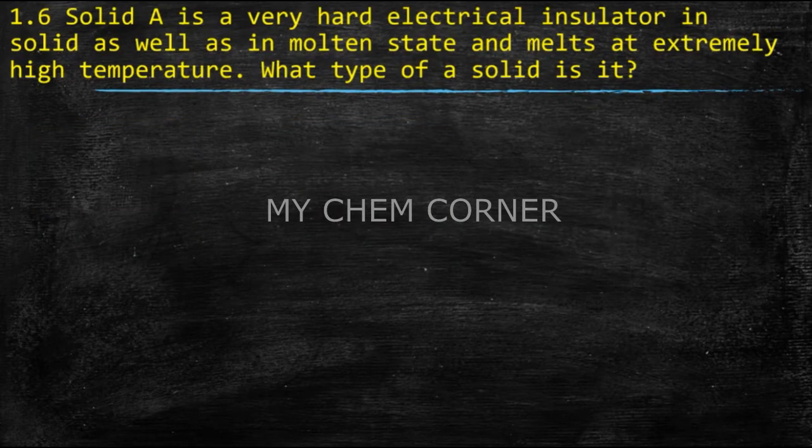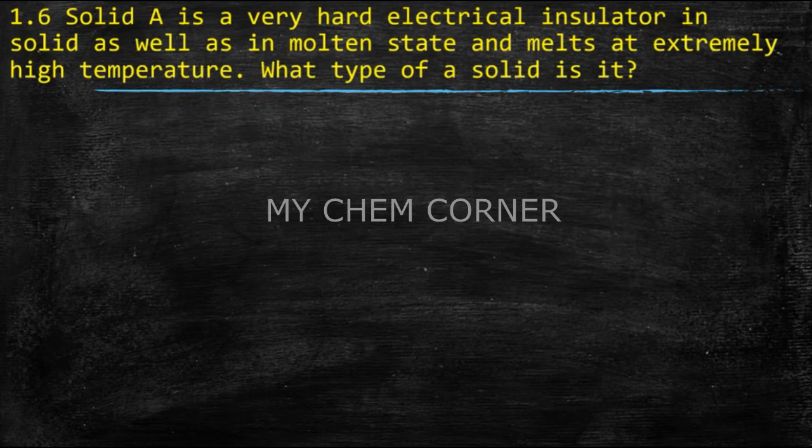Next is question number 1.6. The question says solid A is a very hard electrical insulator in solid as well as in molten state and melts at extremely high temperature. What type of a solid is it? So here the question clearly gives you properties of a particular type of solid. We need to identify from that what is the nature of the type of the solid that we're having.